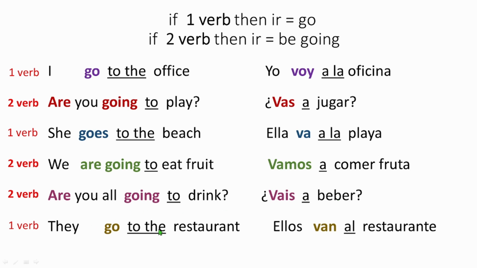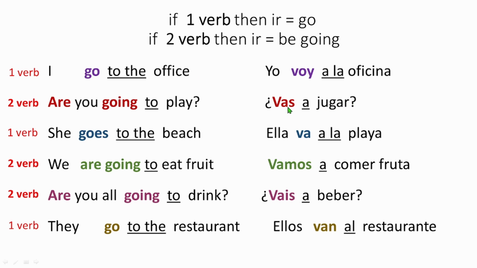Now, they go to the restaurant. This is just one verb, go. So you say ellos van al restaurante. It's better if you see it from this side. Yo voy a la oficina. There's just one verb, so it becomes go. I go to the office. Here, vas a jugar.